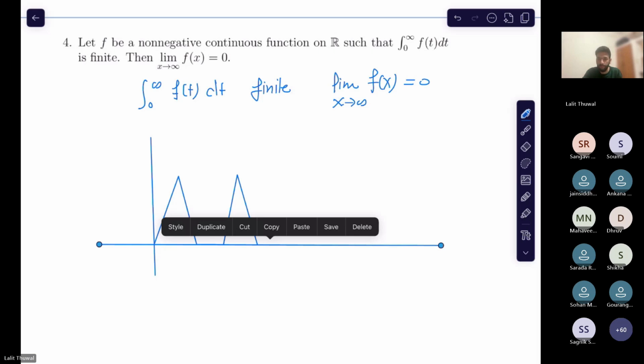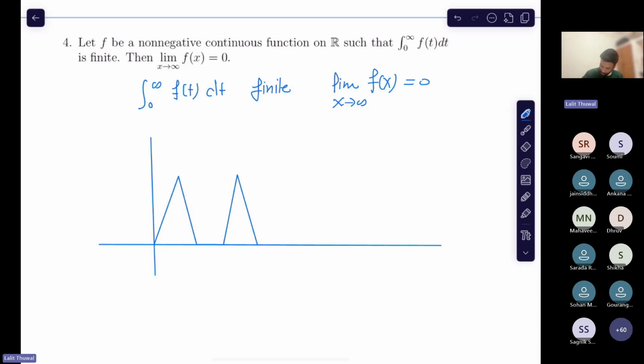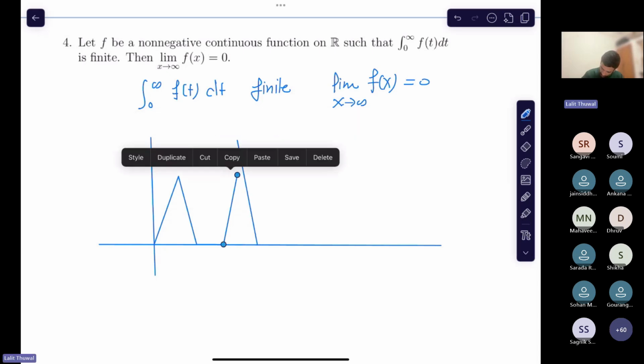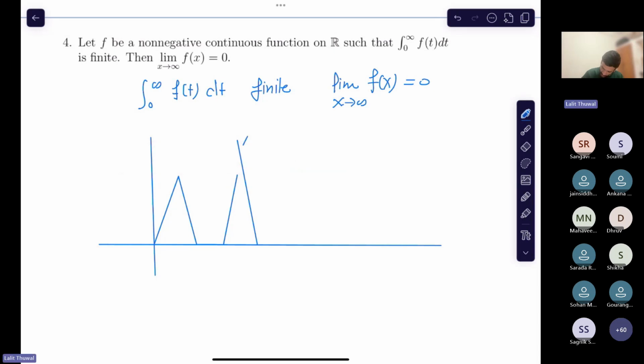No, sir. Okay. So see, how do I construct such an example? Like this. This is a very good construction, and such a question is also asked in NBHM.